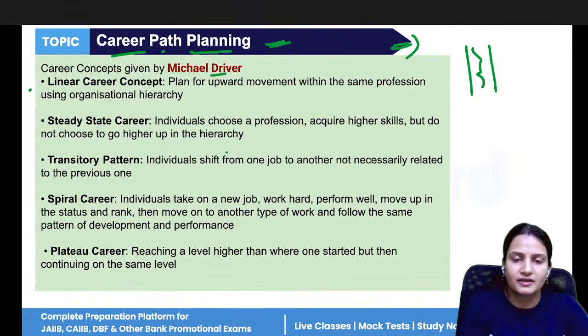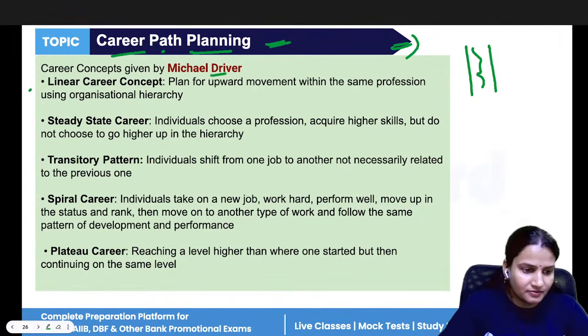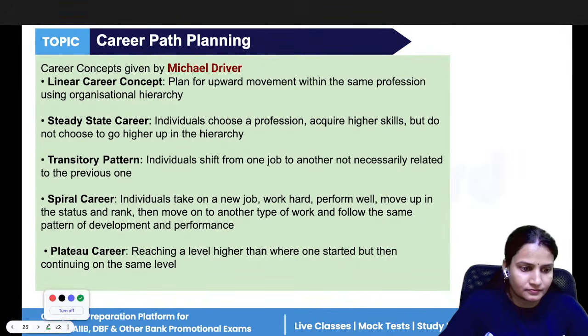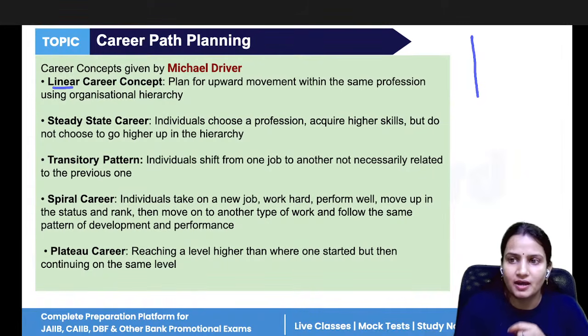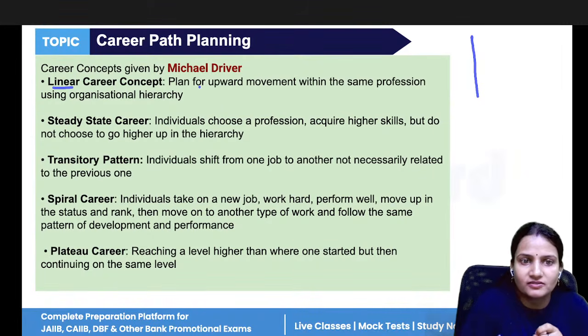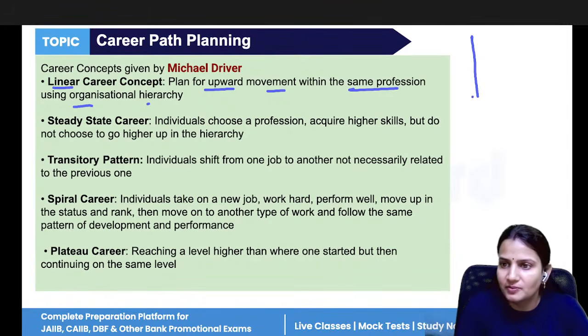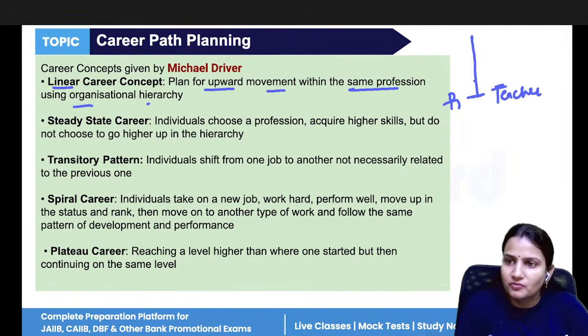The first is the linear career concept. Linear means what? A line, a margin, a line. Now, the linear career concept plans for upward movement within the same profession using organizational hierarchy. Suppose you have started your job from a very low position. Let's take a teacher, which is the very low position. Now, after that, you are moving to the top.